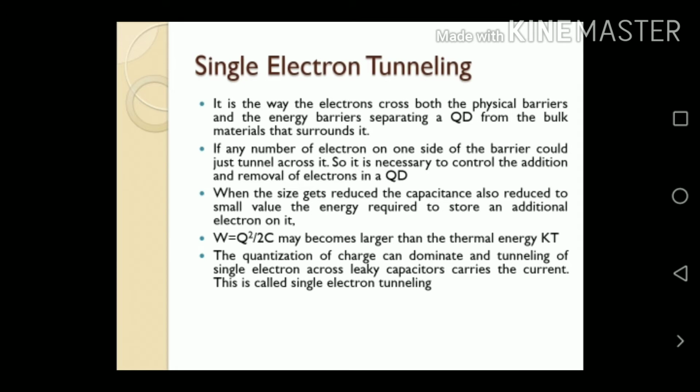When the size is reduced, the capacitance is also reduced to a small value. The energy required to store an additional electron on it, that is W equals Q squared by 2C, may become larger than the thermal energy kT. Quantum tunneling will take place. The quantization of charge can dominate, and the tunneling of a single electron across the leaky capacitor carries the current. This is called single electron tunneling.